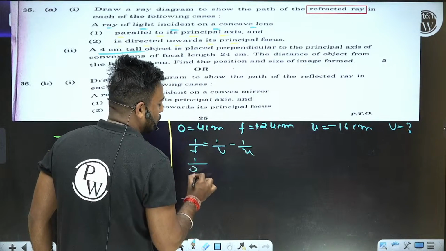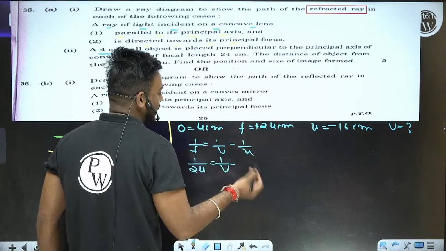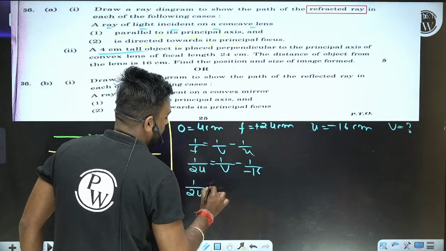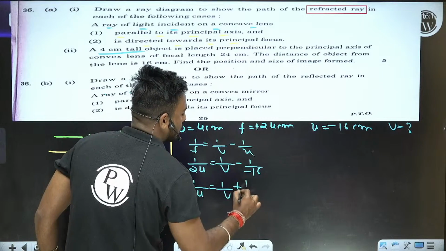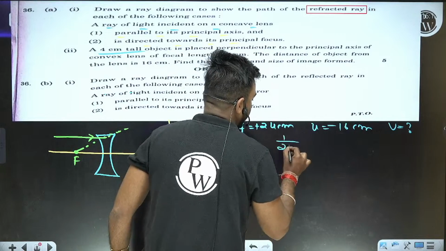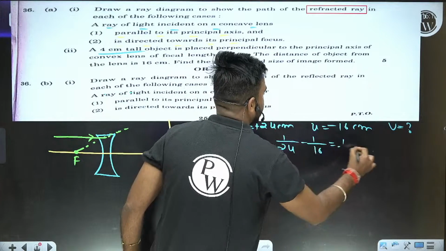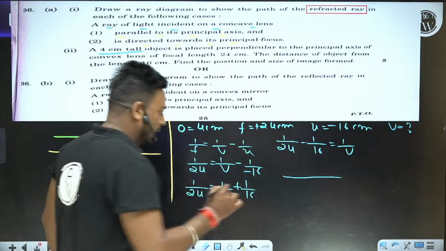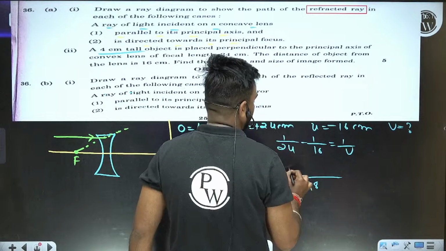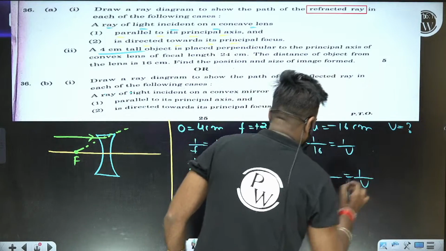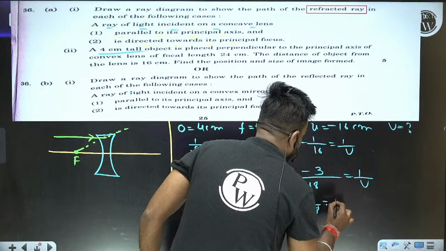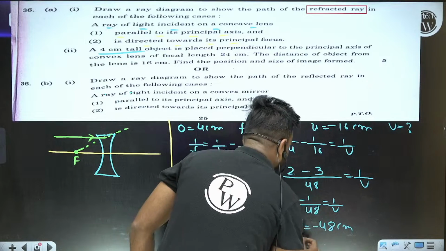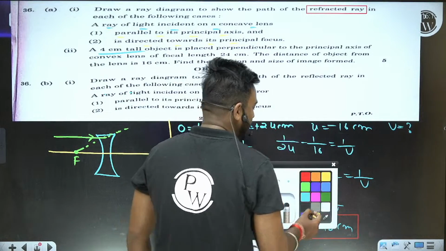1 by f, f is 24 here. 1 by v, we don't know the value of v. u is given here as 16. So 1 by 24 is equal to 1 by v minus minus plus 1 by 16. 1 by 24 minus 1 by 16 is equal to 1 by v. Take the LCM of 24 and 16. 24 2s are 48 and 16 3s are 48, so 48 is the LCM. That gives 1 by v equals minus 1 by 48. Then the value of v is 48 centimeter.